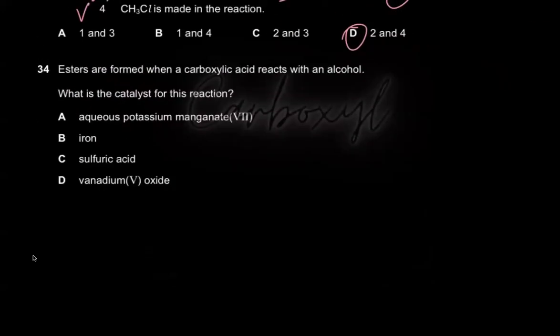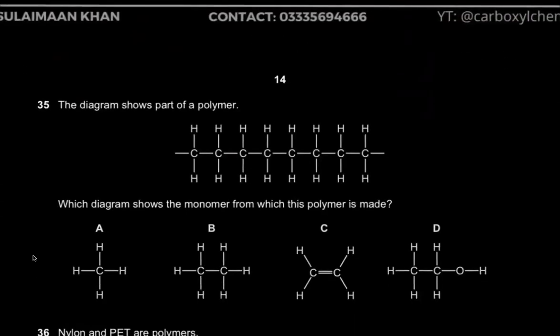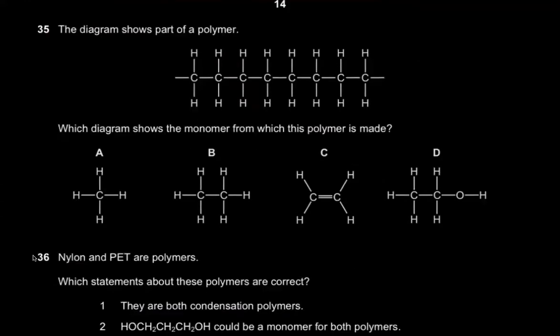Esters are formed when carboxylic acid reacts with alcohol, and you also have a catalyst, which is concentrated sulfuric acid. What is the catalyst for this reaction? I already said it, sulfuric acid, C. Aqueous potassium manganate, no. Iron is in the Haber process. Vanadium pentoxide is in the contact process.